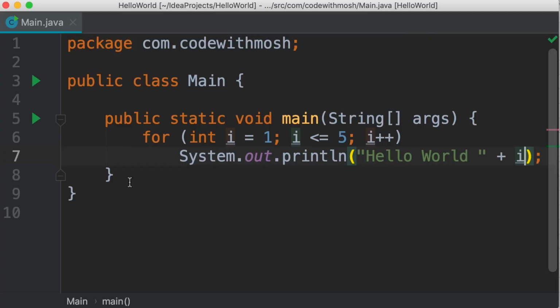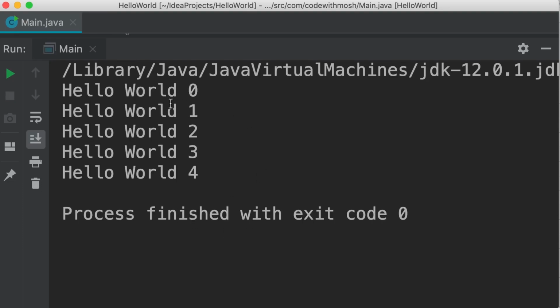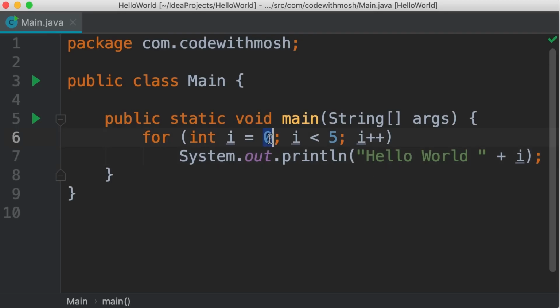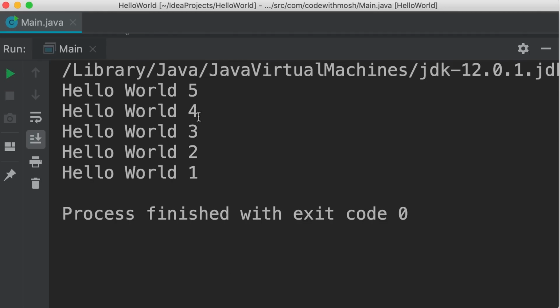In contrast, if we initialize i to 0 and use the less than operator, you would get hello world 0, 1, 2, 3, 4. We can also print these numbers in reverse order. So we initialize i to 5 and execute this loop as long as i is greater than 0. But here, instead of incrementing i, we decrement it. Now, we get hello world 5, 4, 3, 2, 1. So this is all about for loops. Next, we're going to look at while loops.